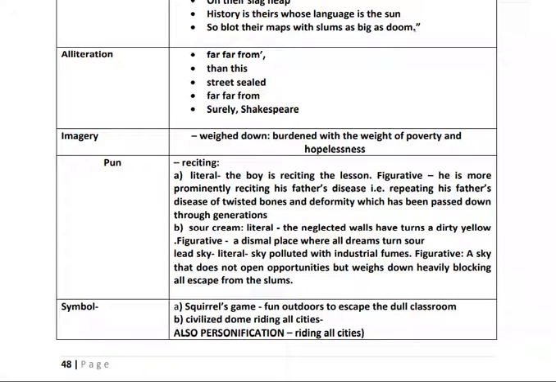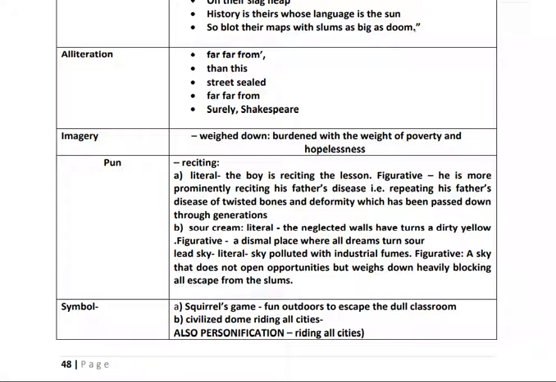Now, symbolism which is used there is quite easy. Squirrel's game. This boy is looking at the squirrel's game, the fun that is there outdoors, to escape the dull classroom. So outside life is full of fun and entertainment, enjoyable life.